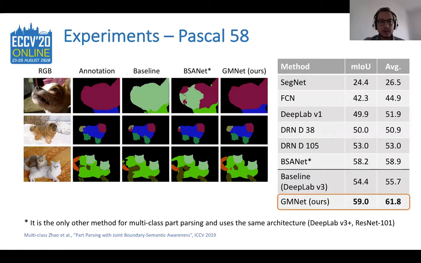We can verify the contribution of our proposed modules in the figures on the left. From the first image, we can see that cat head in light green and cat torso in green are corrected into dog head in red and torso in blue, thanks to the semantic embedding network which guides the prediction toward the correct object-level class. You may remember the second image. Well, we can see that the dog head and dog tail are correctly identified thanks to the graph matching module. Again, graph matching helps in the third image to correctly identify the cat tails.